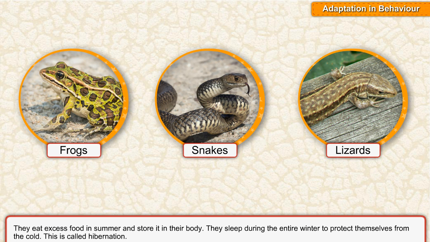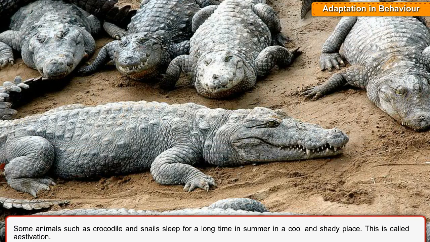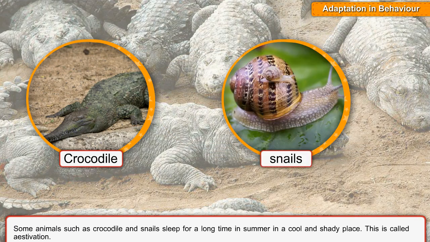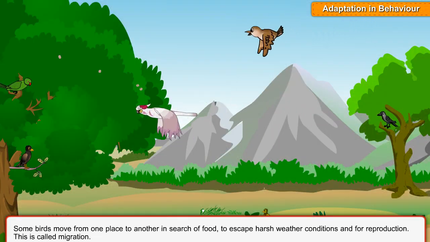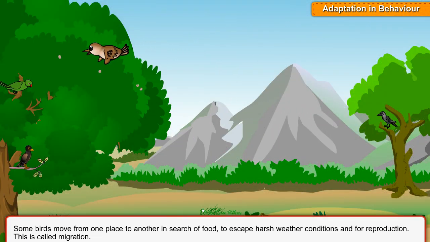This is called hibernation. Some animals such as crocodile and snails sleep for a long time in summer in a cool and shady place. This is called estivation. Some birds move from one place to another in search of food, to escape harsh weather conditions, and for reproduction.